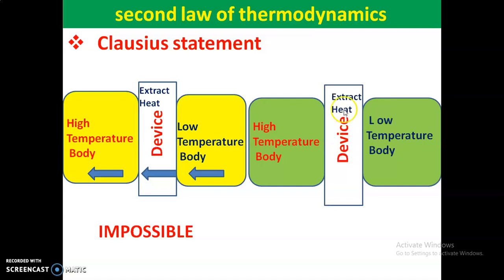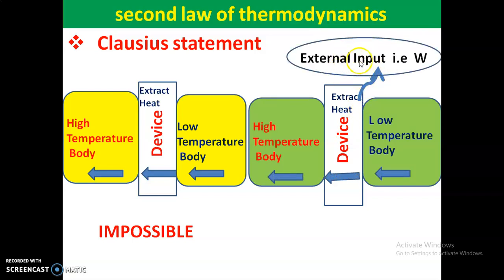That device extracts the heat by being given an external input as work input. That means it is a compressor. It compresses the heat from low temperature to high temperature, so the heat is flowing from the low temperature body to the high temperature body. This is possible. This is the statement of the Clausius.